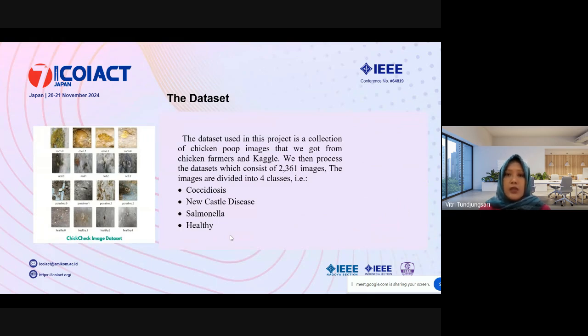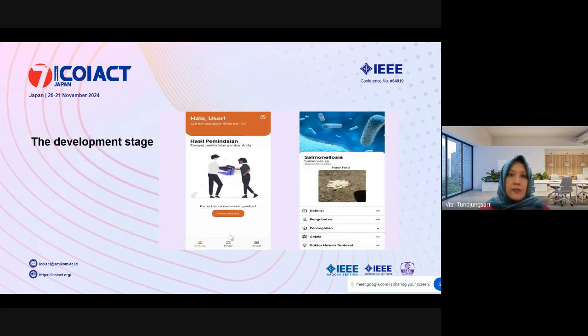For this stage, we collected the dataset from chicken farmers and Kaggle. We then processed the dataset, which consists of 2,361 images. The images are divided into 4 classes, i.e. coccidiosis, Newcastle disease, Salmonella, and also healthy chicken.